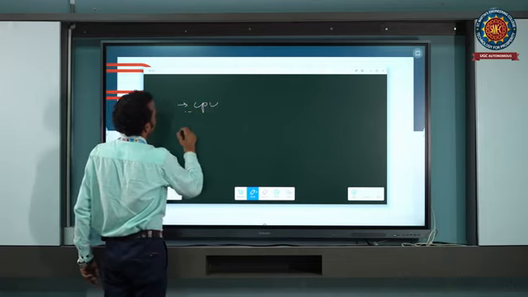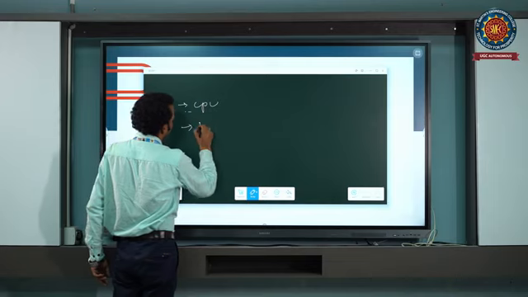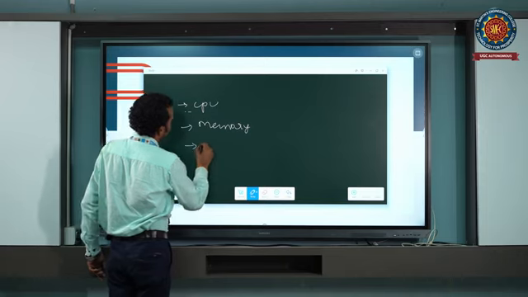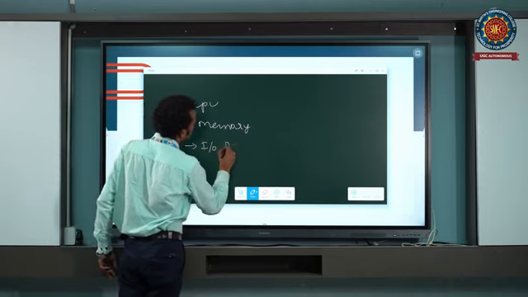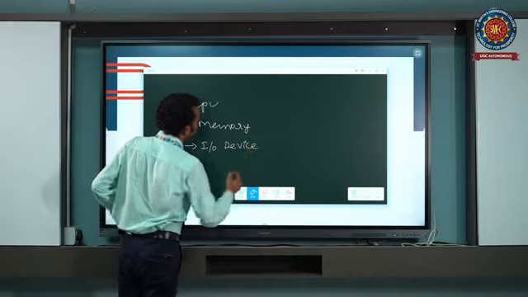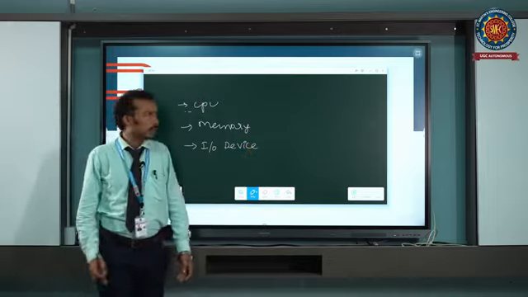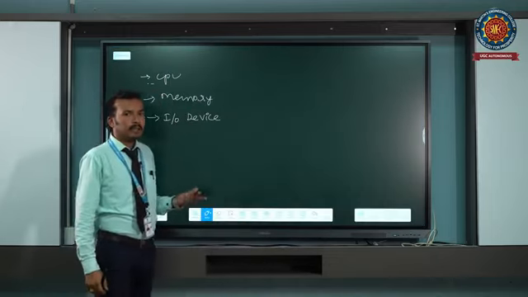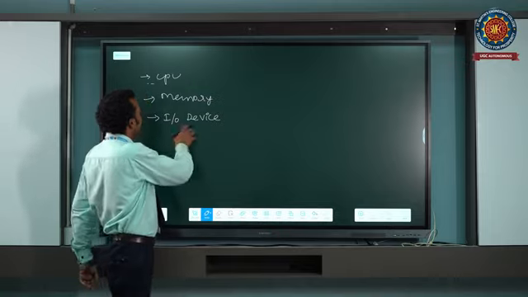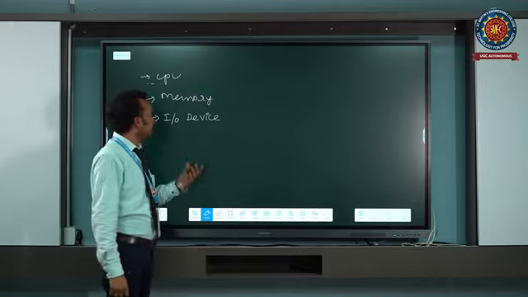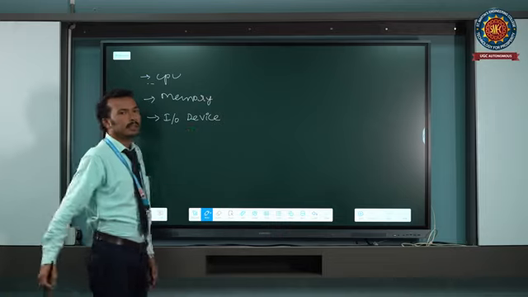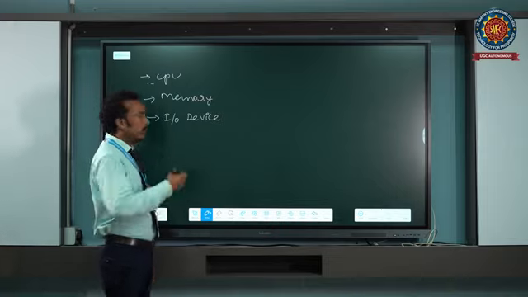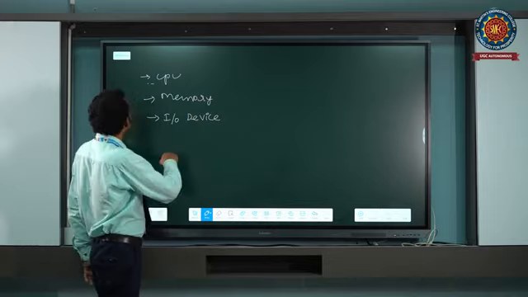CPU and memory and input output devices like keyboard, mouse, printer, scanner, and these all come under the input output devices, and these are the system resources. The operating system provides the interface between the user and the hardware resources. These are the resources.